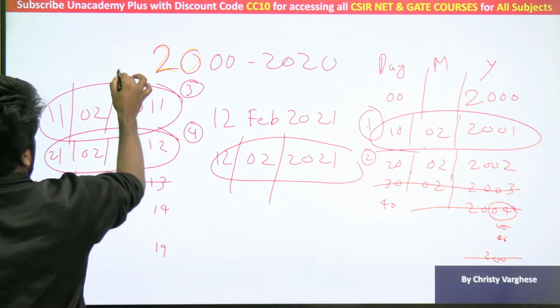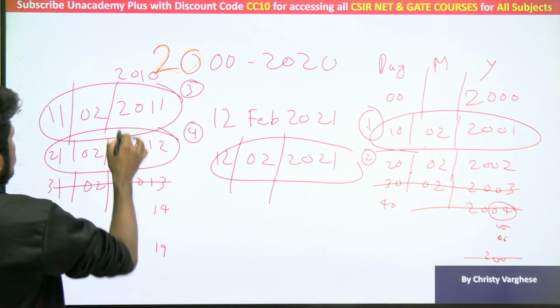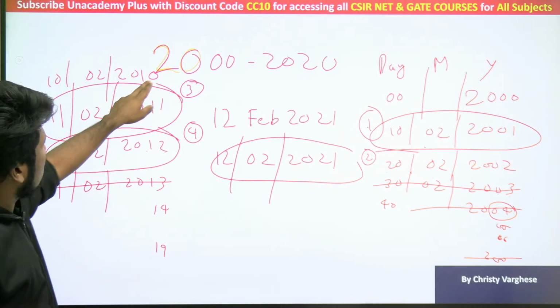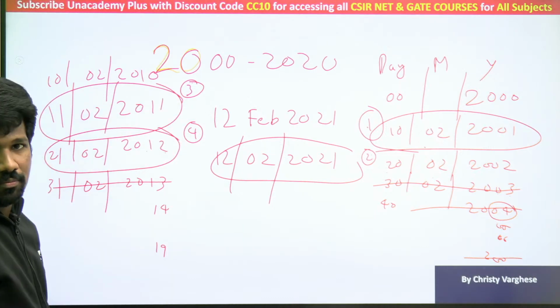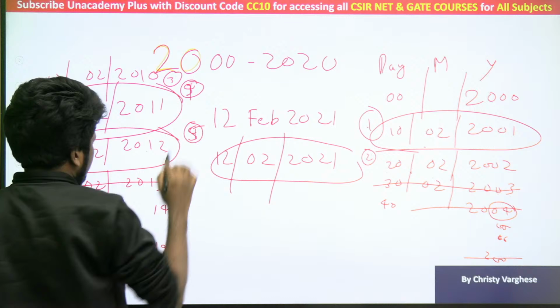Sorry, 2010 we haven't checked. We forgot 2010. 10 is working. 0102 2010 is possible. So that is the third one, this is the fourth one, this is the fifth one.